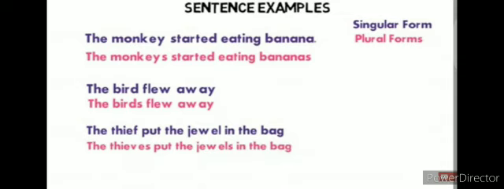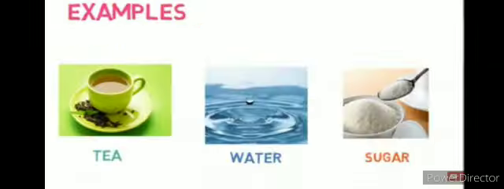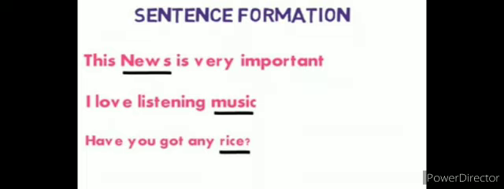The thief put the jewel in the bag. The thieves put the jewels in the bag. Here it shows the difference between singular and plural forms. Now uncountable nouns are things we cannot count using numbers. We can use some or any with them, and they usually do not have plural forms. Now examples: tea, water, sugar. They don't have any plural forms, so we use them in singular.